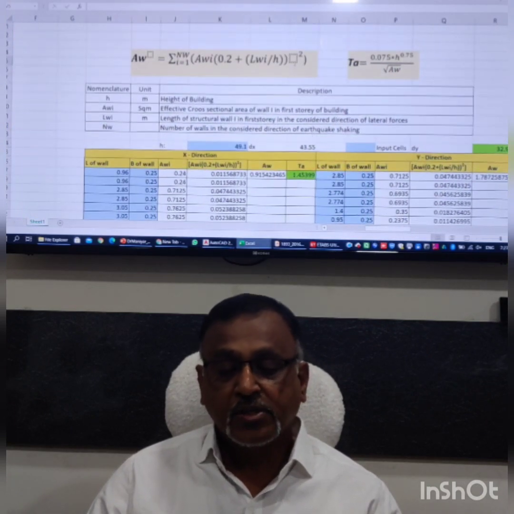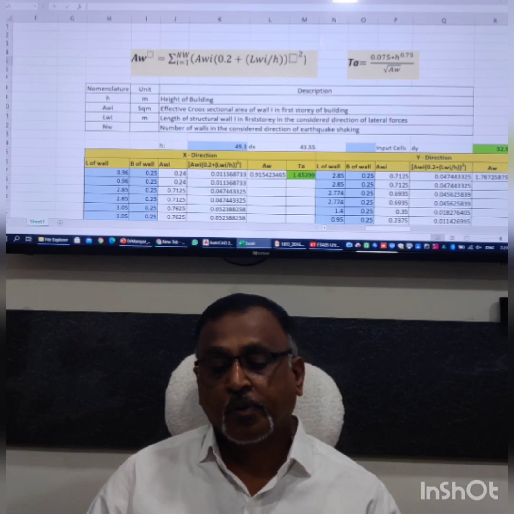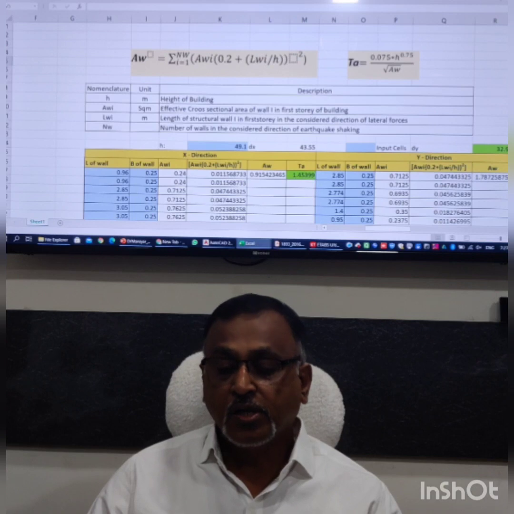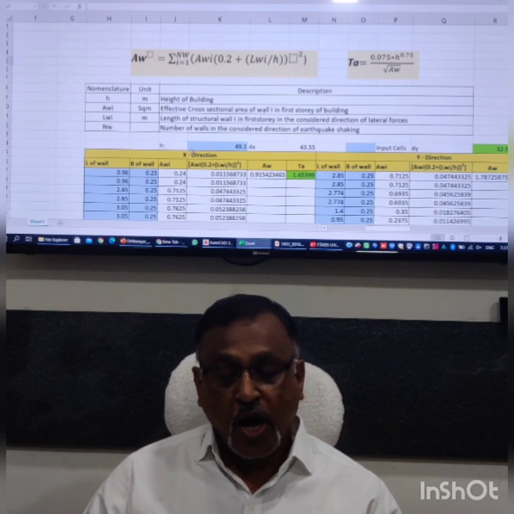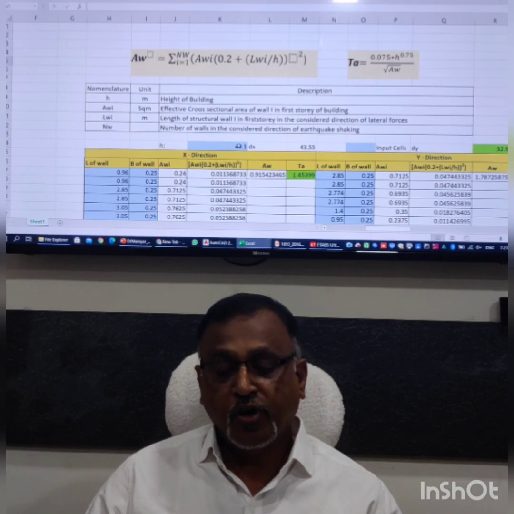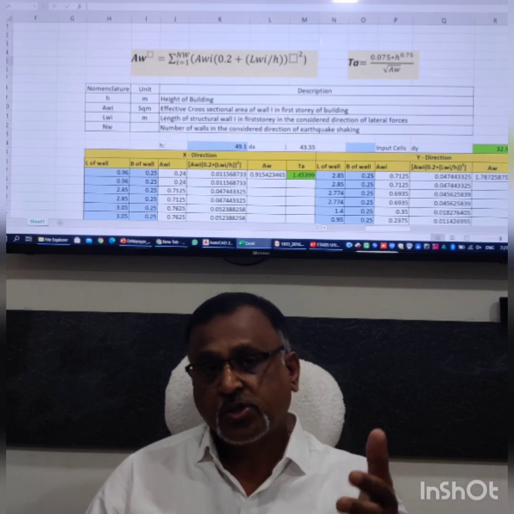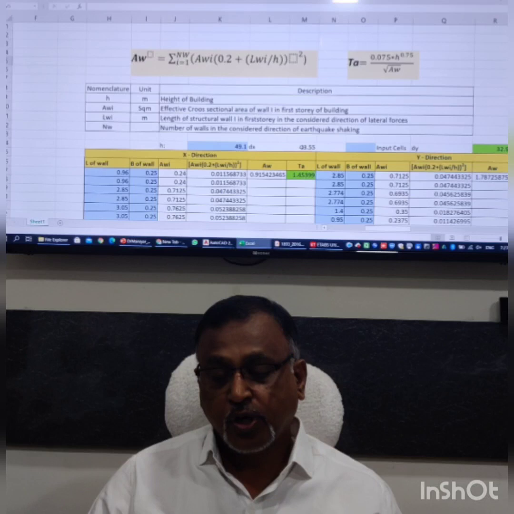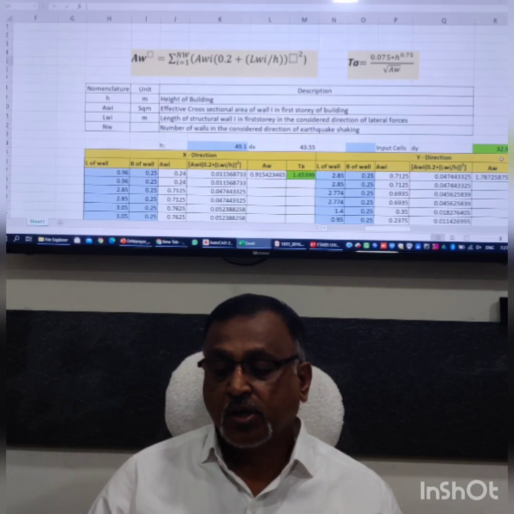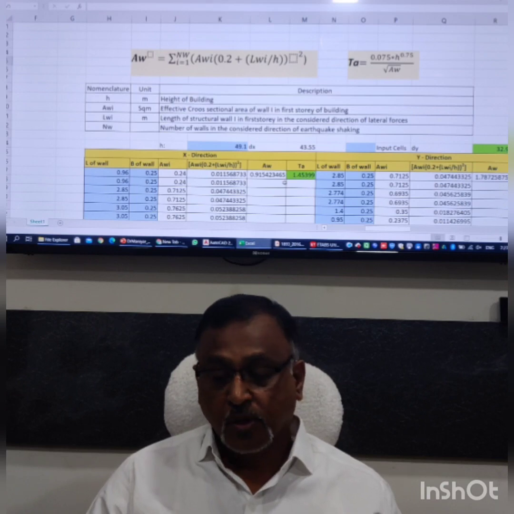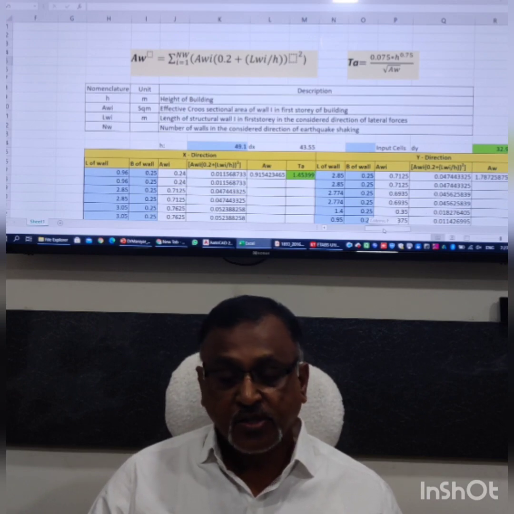So the formula is given here, this square term is kept out of the bracket and then this will be the TA out of this. This is for AWI. So height of the building is 49.1 meter. The X dimension at the base is 43.55 meters and Y direction is 32.97. So let us calculate in Y direction sum of the walls.